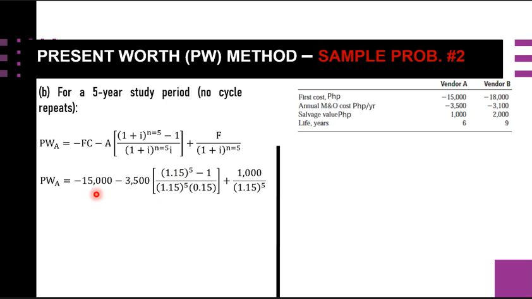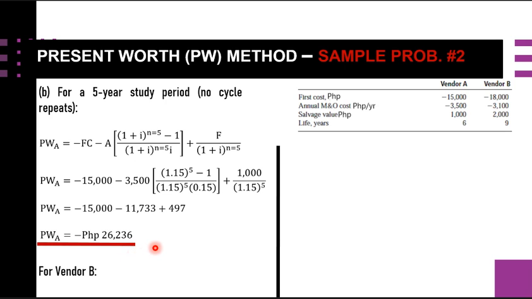So we have here 15,000 for the first cost, which is this one. Our annual maintenance and operation is 3.5, so this one, and then N is simply equal to 5. And our salvage value is 1,000, considering N is equal to 5. So we can get the present worth value for vendor A, which is negative 26,236 pesos. Okay.